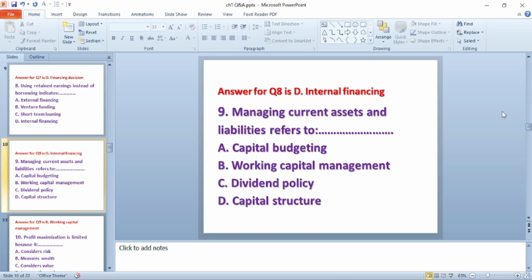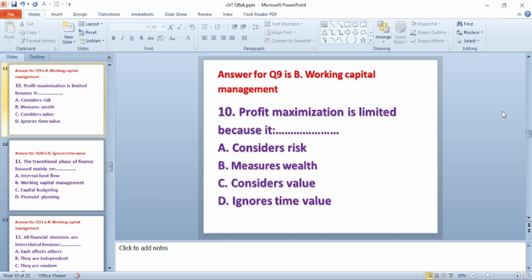Question number 9. Managing current assets and liability refers to dash. A. Capital budgeting. B. Working capital management. C. Dividend policy. D. Capital structure. The answer for this question is B. Working capital management.